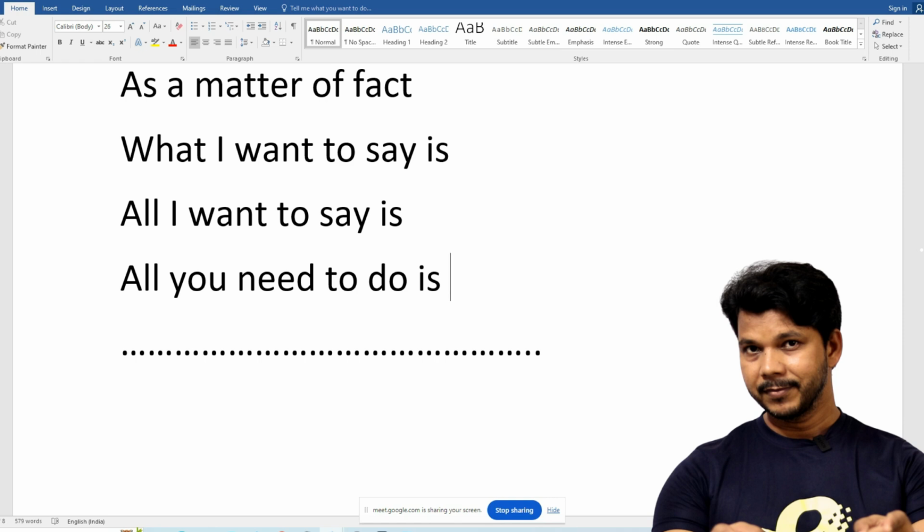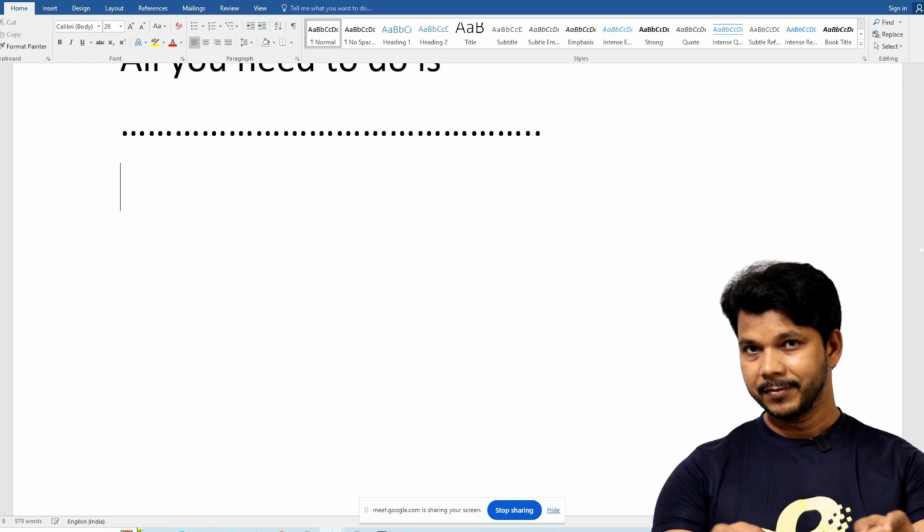These are cleft sentences. No, sir. Okay, later I'll teach. जोर देना किसी चीज पे.